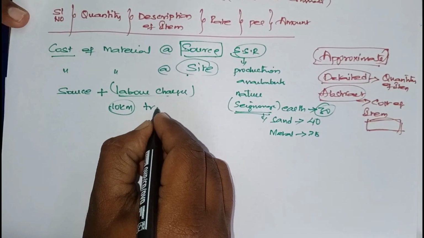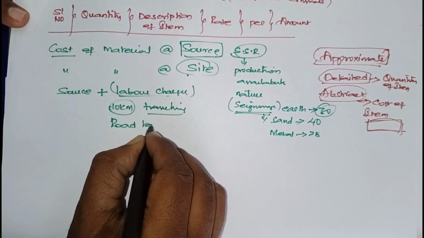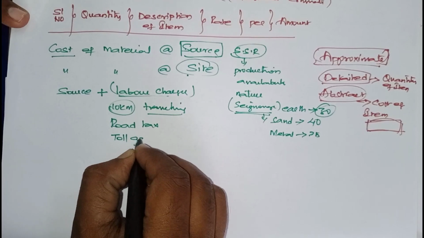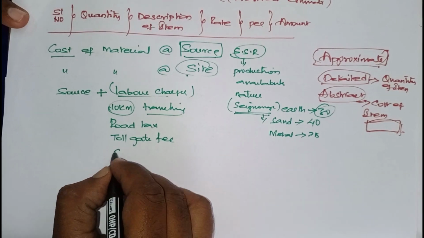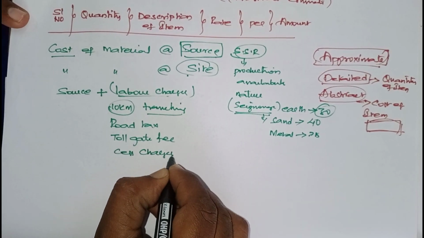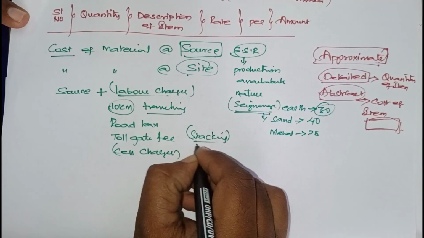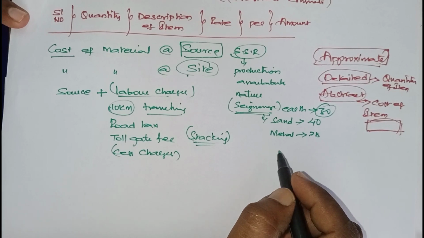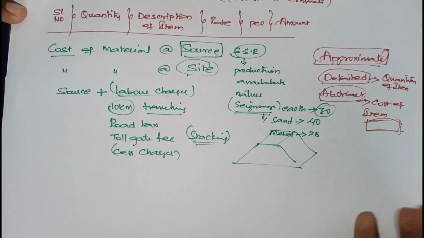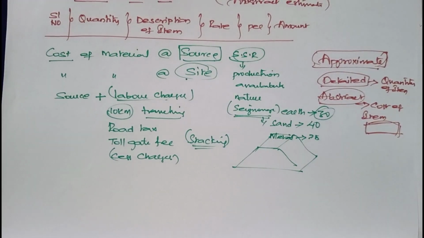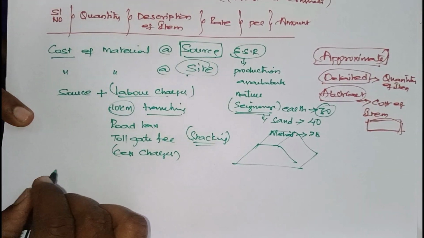Okay, that is traveling. Next, road tax, any tolls, meaning toll gate tax, toll gate fee. Next, any government cess charges will be available. Cess charges may be provided. Next, stacking. What does stacking mean? Suppose it is on the nearby side road, you have to stack the material to departmental gauge like this. Especially when you are laying railway ballast, they will be stacking like this. Okay, all these will be there.